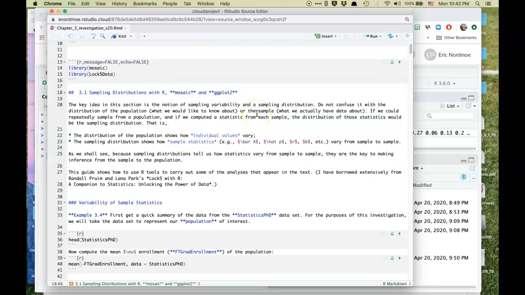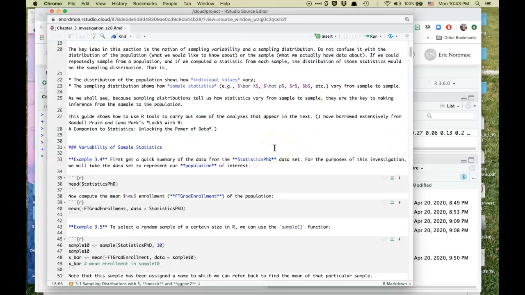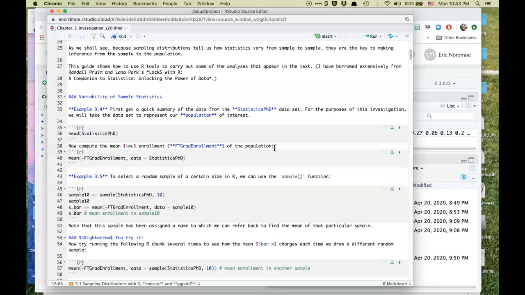Okay, so the key idea is to get into sampling variability. And I've talked about these ideas already. These are just introducing notation. So let's get into an example. I've keyed these to examples in the first edition of the text. I haven't gone back to verify that they fit with the current edition, but I think you'll get the essence of it anyway, that is, understanding what's going on, because you can always look up these data sets by using question mark statistics PhD, and that'll explain in the help from R what these data sets are.